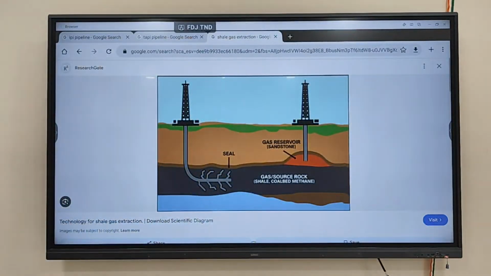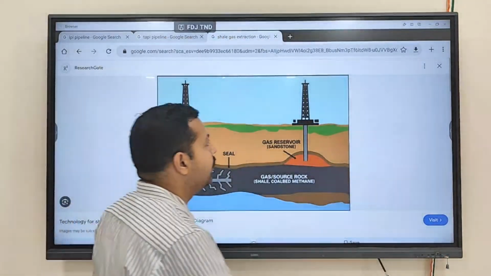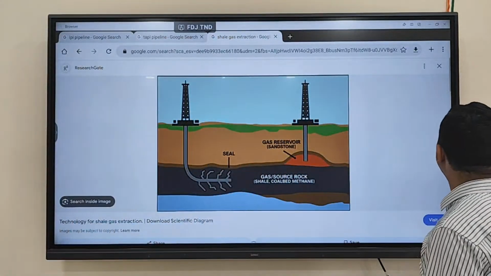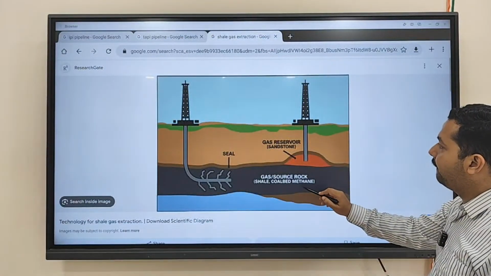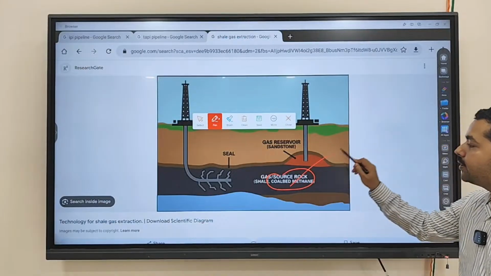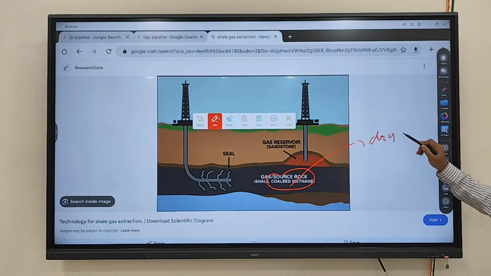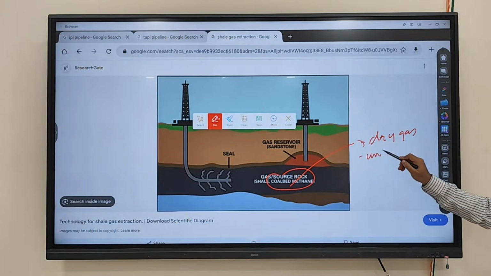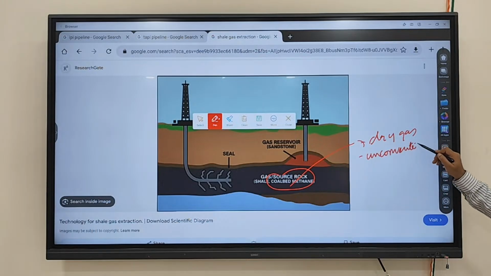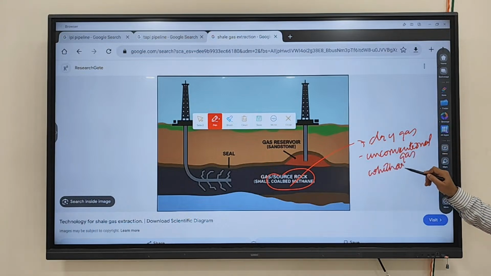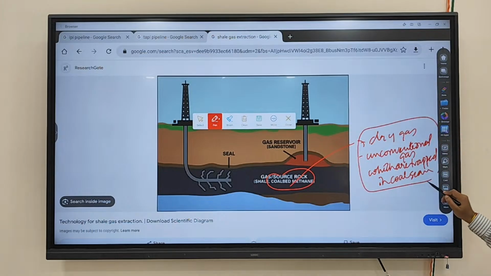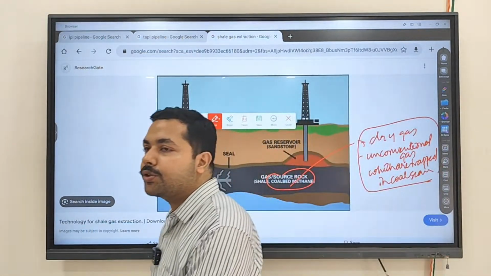It is a dry gas, an unconventional gas, which is trapped in the coal seam.